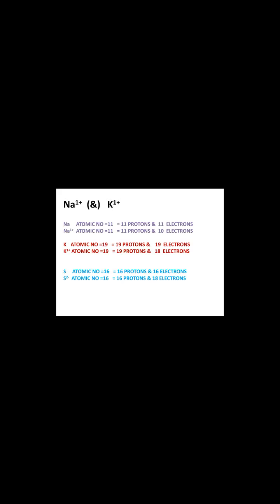So sodium, why is it losing one electron? Here we have discussed, right? Sodium loses one electron. After it loses the electron, you are getting a sodium ion. Why? Actually, this is the electronic configuration of sodium: 2,8,1. It has one extra electron beyond the stable electronic configuration.